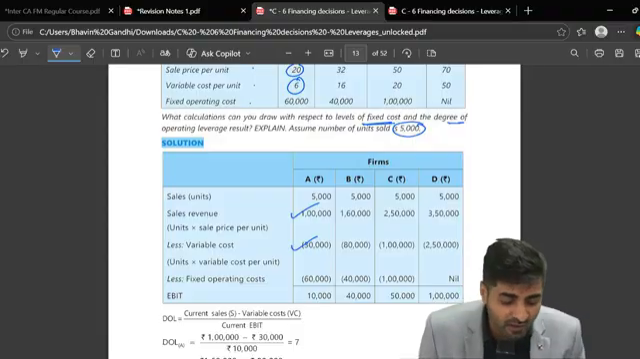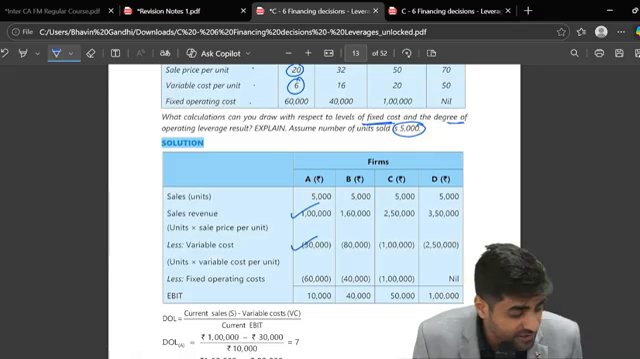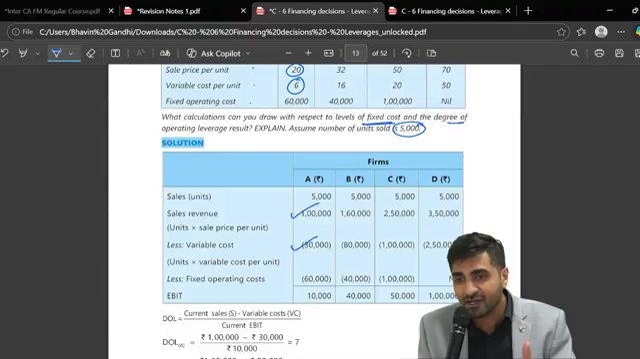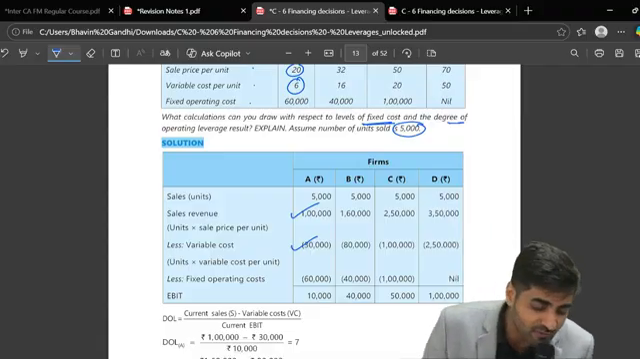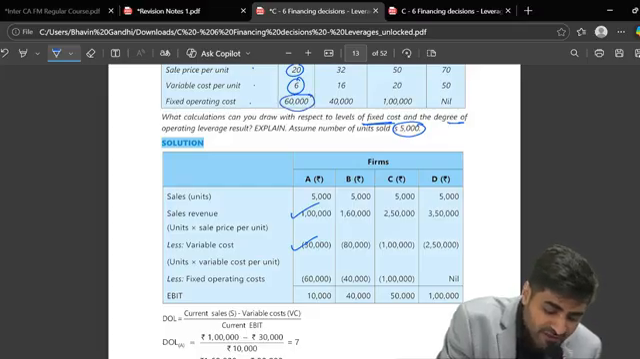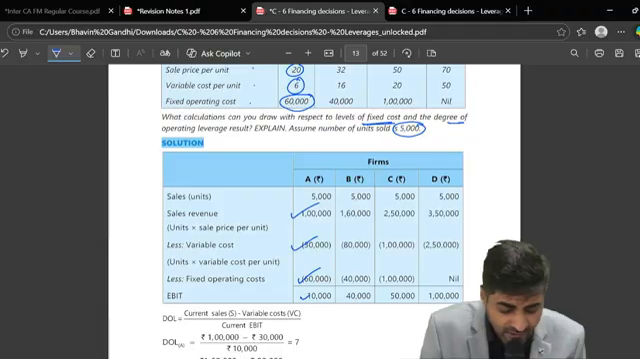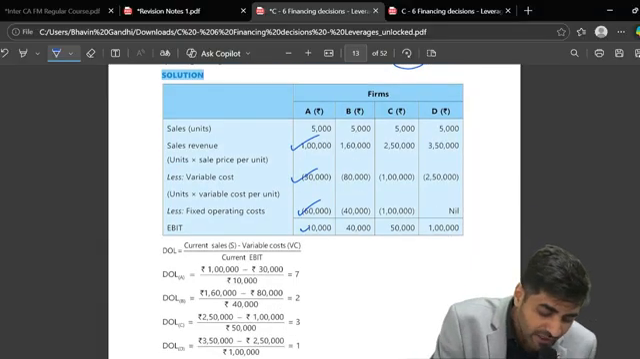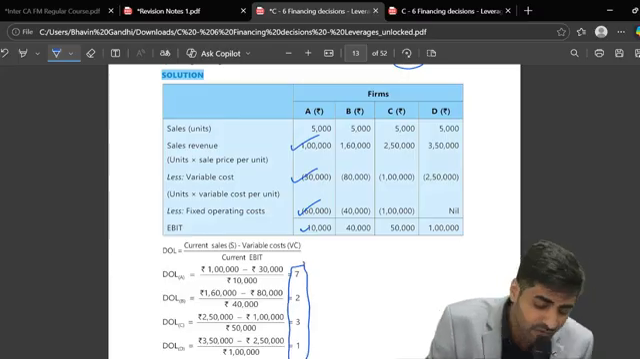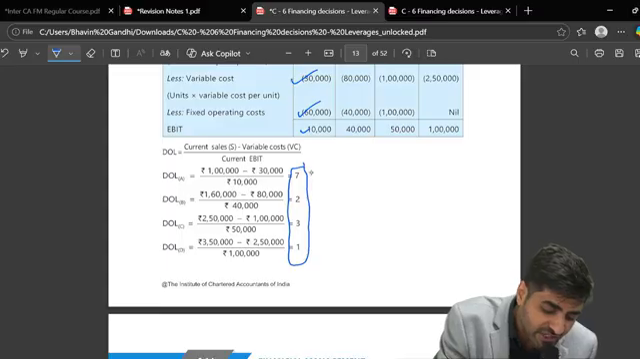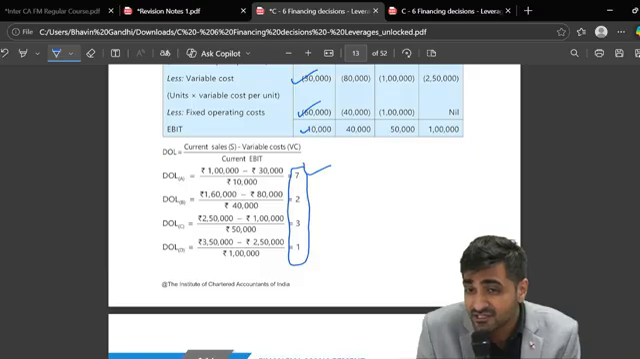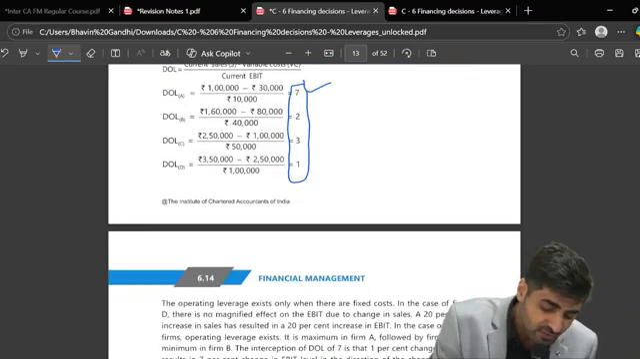Can I say from sales, if I subtract variable cost, what do I get? Contribution. From contribution, what's the fixed operating cost? 60. So if I subtract 60, I'll be getting EBIT. Now can I calculate my degree of operating leverage for A, B, C and D just by simply applying the formula? And now you can check which company has the maximum risk. Can I say company A because it has the highest operating leverage? That's what is specified here.